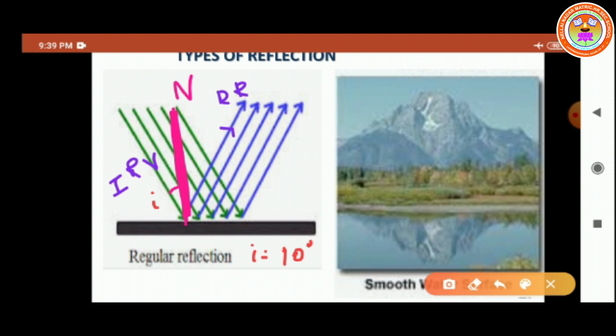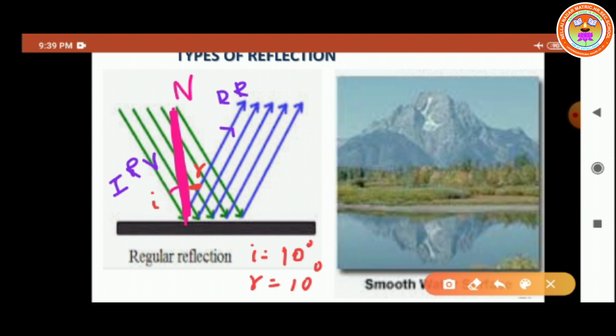Now we have to find the angle of reflection. What is the angle of reflection? The angle between the reflected ray and the normal. The angle of reflection is denoted by the symbol r. It makes the same angle only. r is equal to 10 degrees. Do you understand, children?